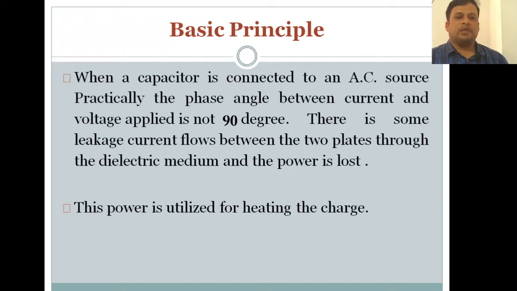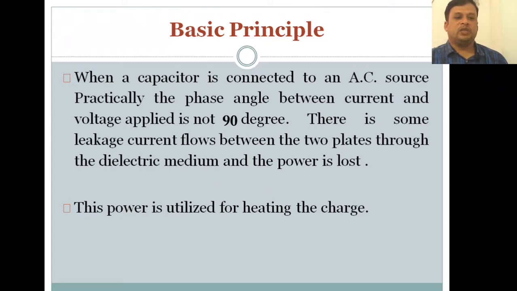Coming to the basic principle, when a capacitor is connected to an AC source, practically the phase angle between the current and the applied voltage is not 90 degrees. There is some leakage current flowing between the two plates through the dielectric medium, and power is lost. So whenever the phase angle between the current and voltage is not 90 degrees, there is some leakage current flowing, and therefore some power is lost.